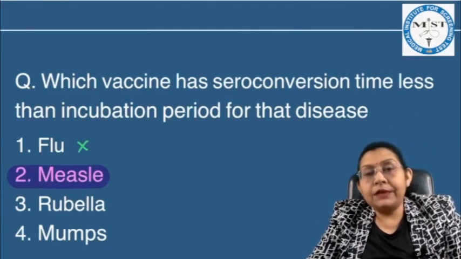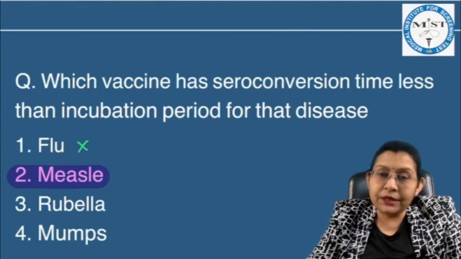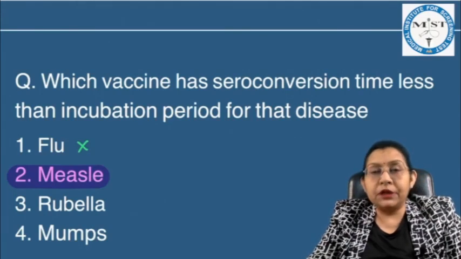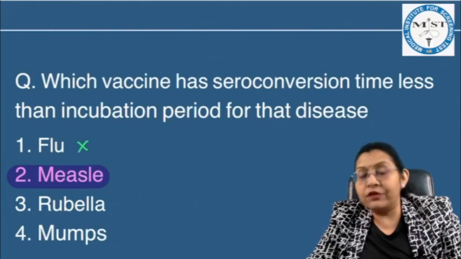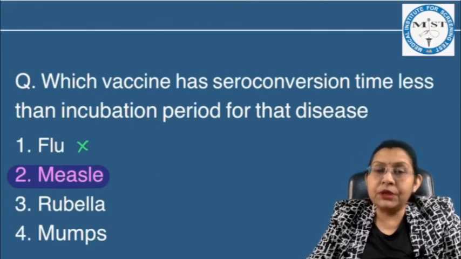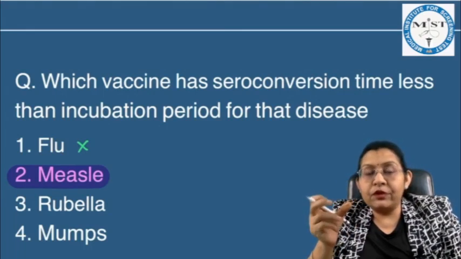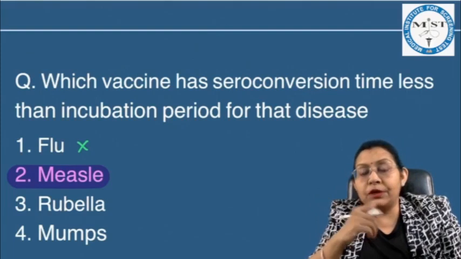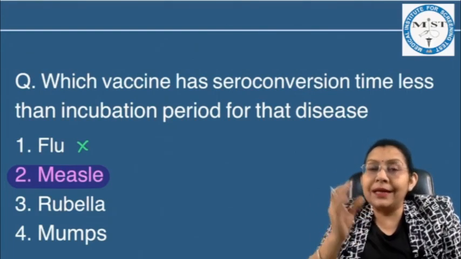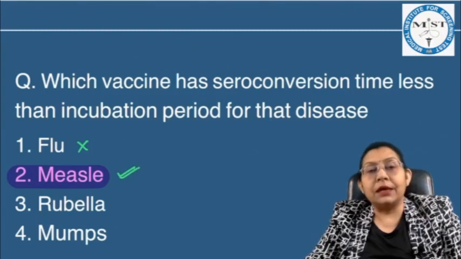Now measles, as we know the incubation period of measles is 10 to 14 days, and if we give the vaccine within the first 3 days of an exposure, within the next 7 days a good amount of antibodies are produced. So antibodies are produced means the seroconversion from the seronegative individual to the seropositive individual is in less than the incubation period of that particular disease. So yes, this is possible.